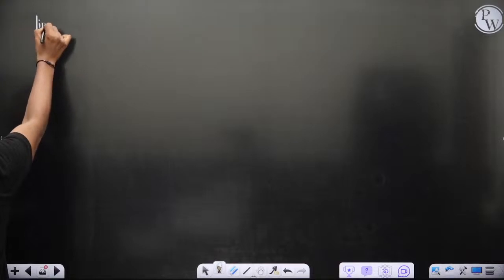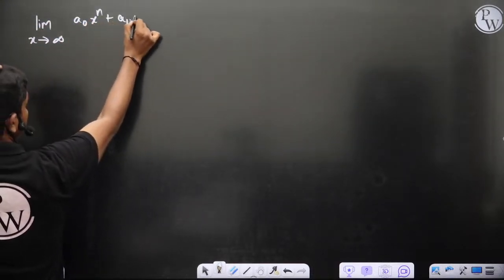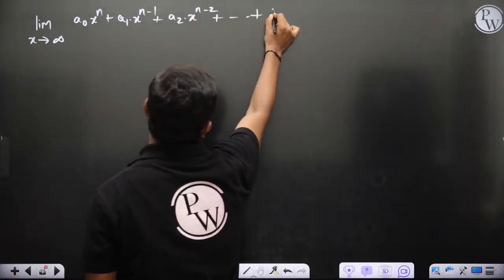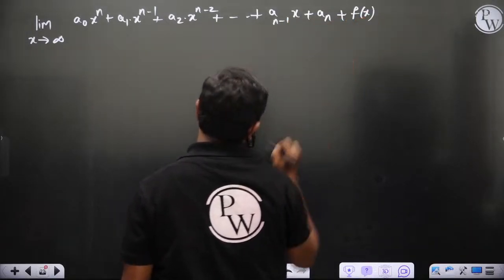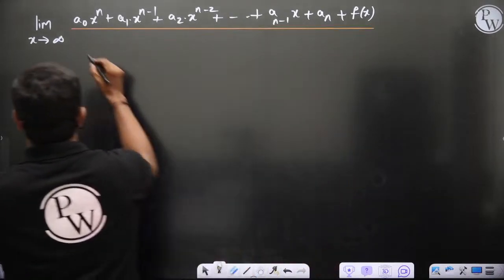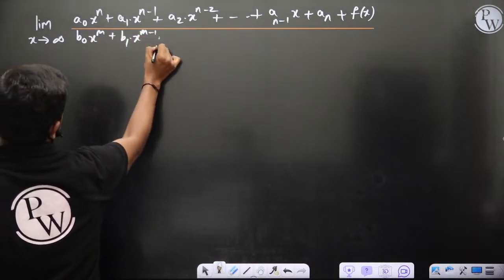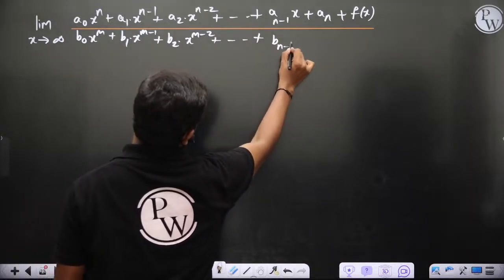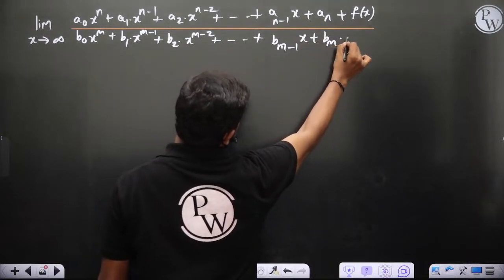So consider this limit x tends to infinity, a0 x power n plus a1 x power n minus 1 plus a2 x power n minus 2 and so on, a(n-1) x plus an plus f of x, divided by b0 x power m plus b1 x power m minus 1 plus b2 x power m minus 2 and so on, plus b(m-1) x plus bm plus g of x.